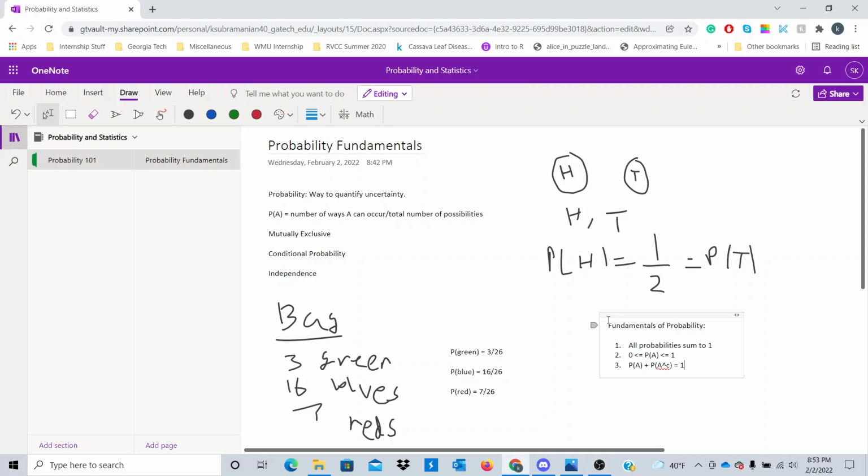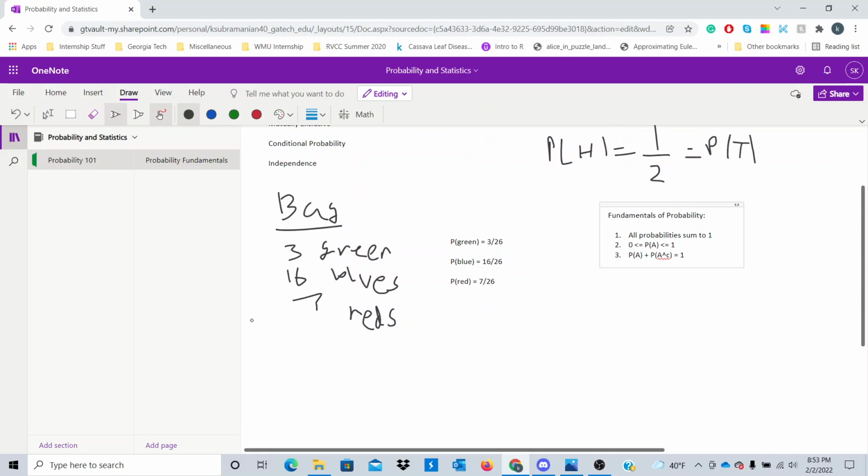So in the case of drawing marbles from a bag, the probability of getting a green marble is 3 out of 26. But the probability of not drawing a green marble is essentially 23 out of 26. And we can see that there are 23 marbles that are not green and 3 marbles that are green. So we see that the probability of getting green plus the probability of not getting a green is 1. So this symbol here, A raised to the C, that's called complement notation. It means the event not happening, basically. So a complement means event A not occurring. So that's just some basic fundamentals of probability, and we're going to need to keep this in mind when we're working out example problems.